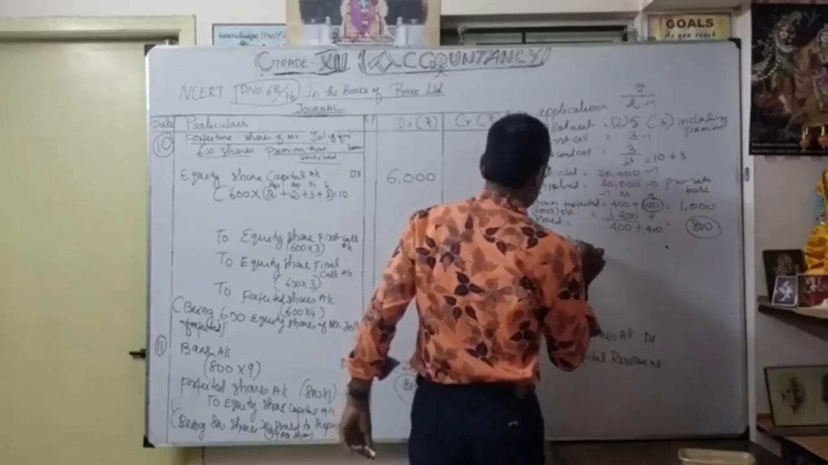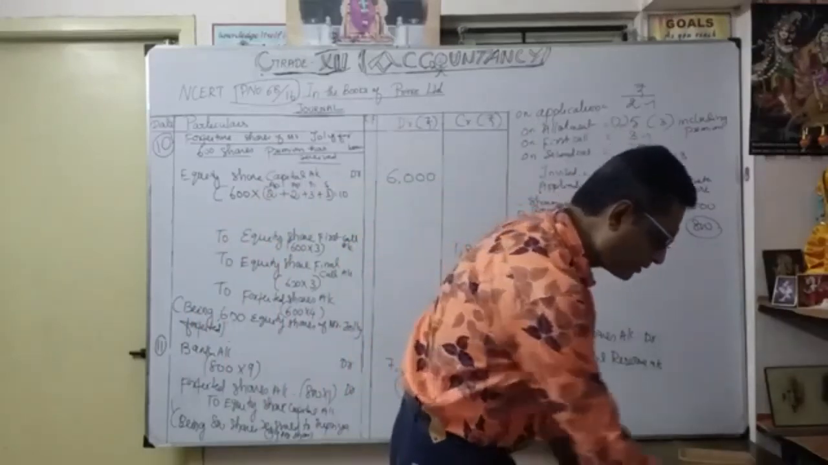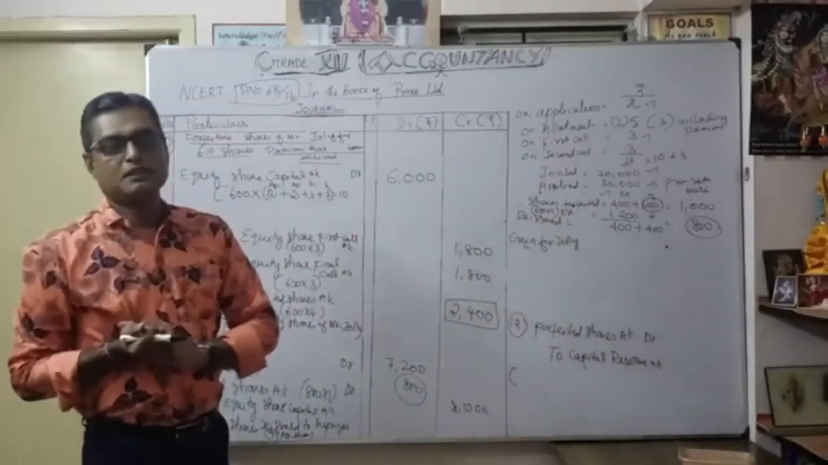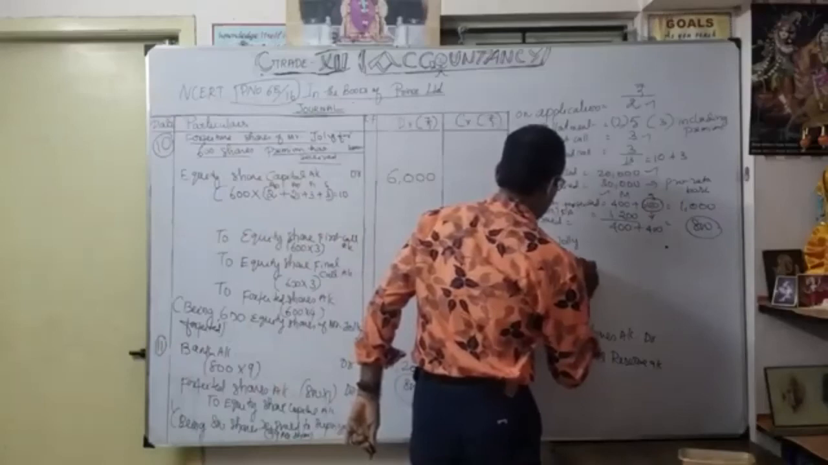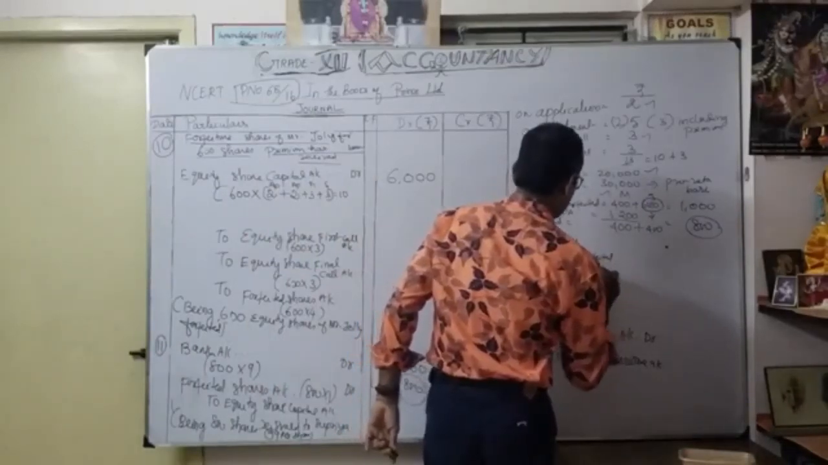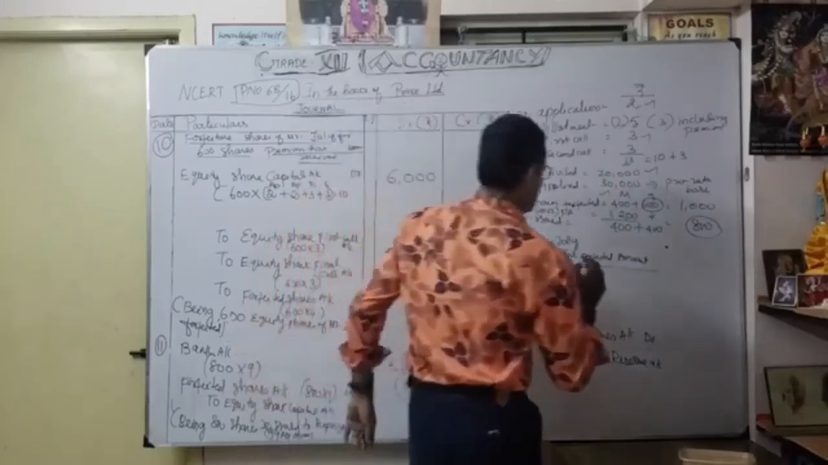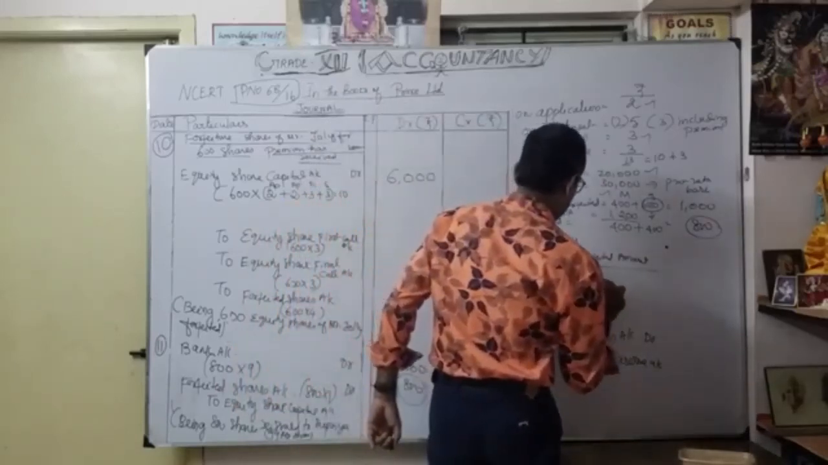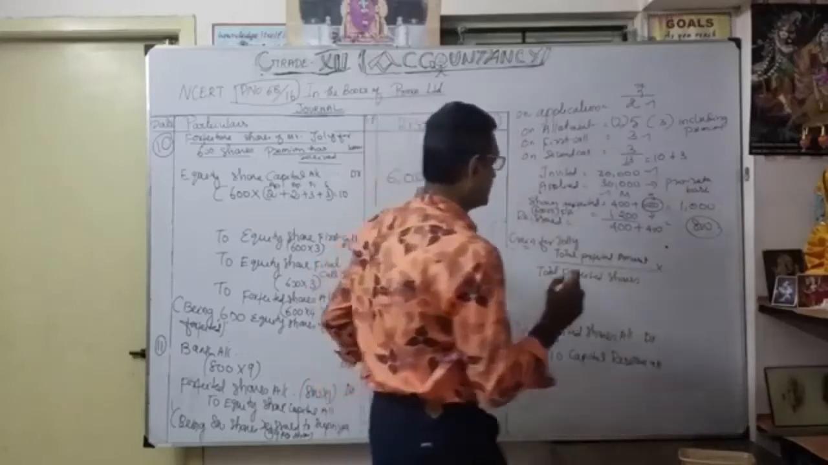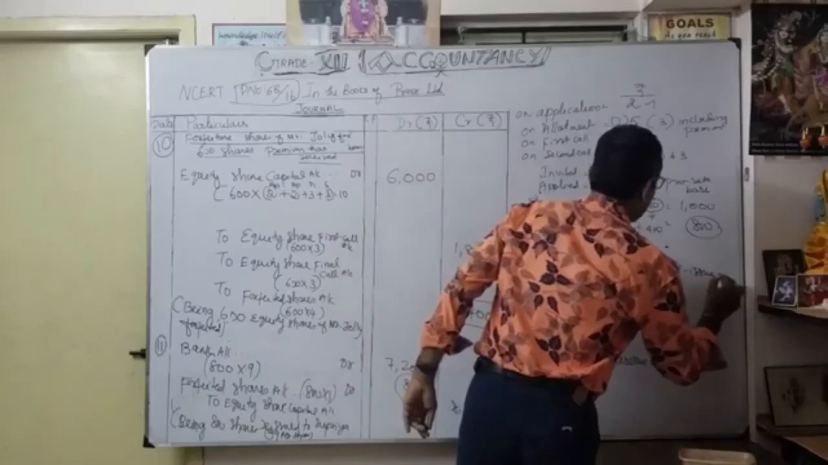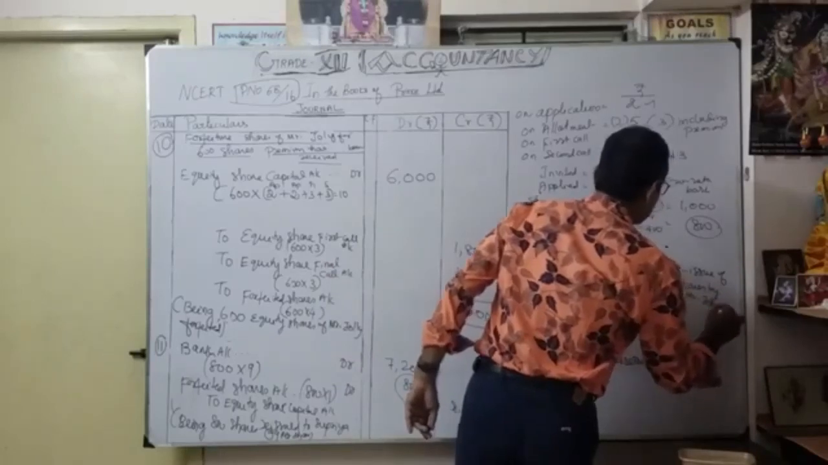So the gain for Jolie, what is the formula? As we discussed again, total forfeited amount divided by total forfeited shares, into reissue of shares by Mr. Jolie. So this is the formula.